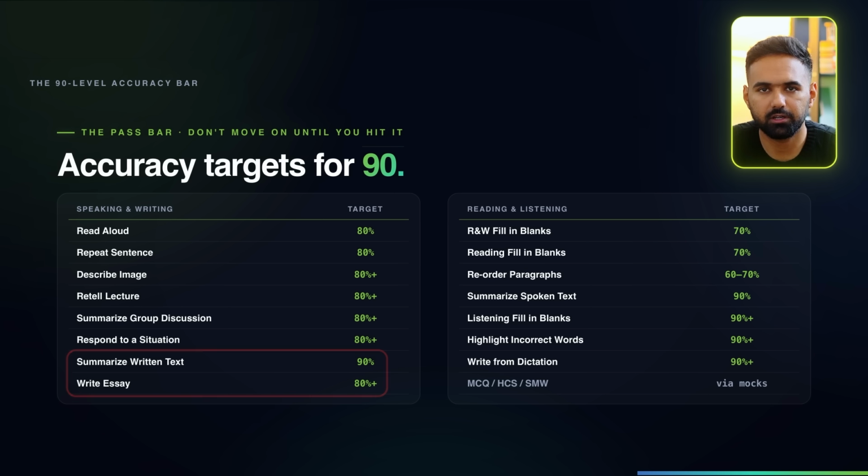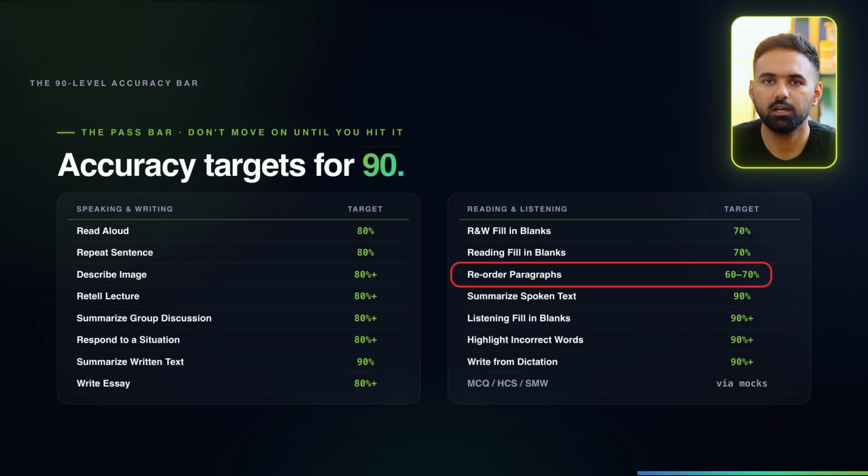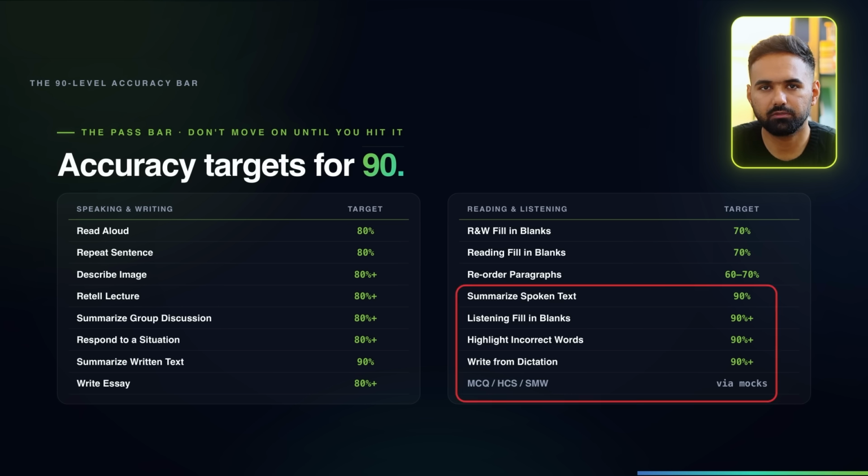Writing: summarize written text 90%, essay at least 80%. For both the reading blanks you have to aim for at least 70%, and reorder around 60% at least. Listening: summarize spoken text, fill in the blanks, write from dictation, and highlight incorrect words, 90% at least.